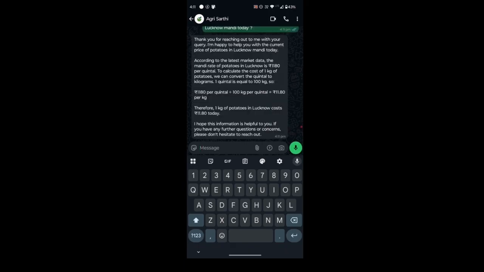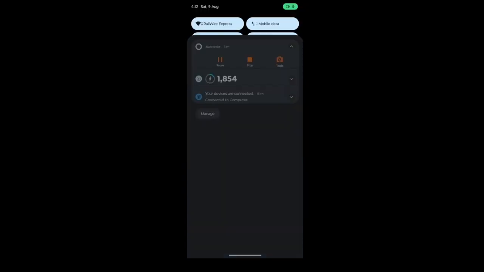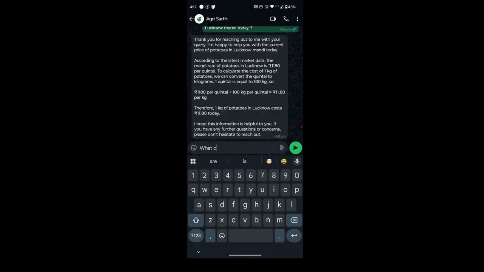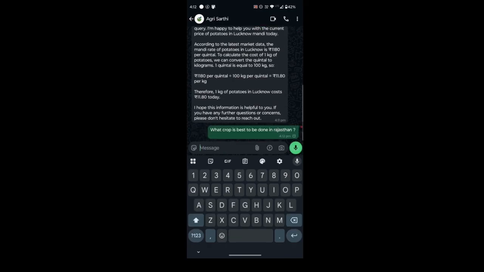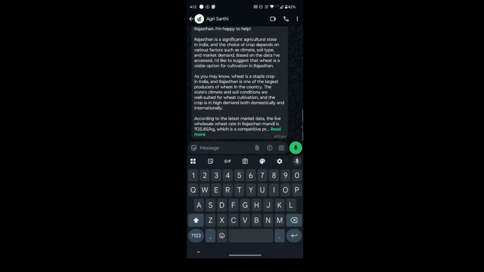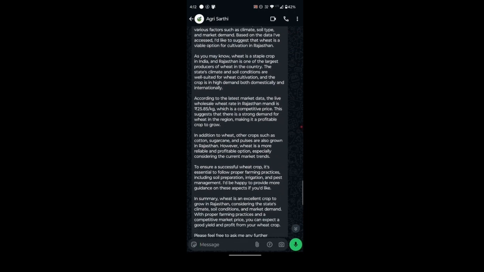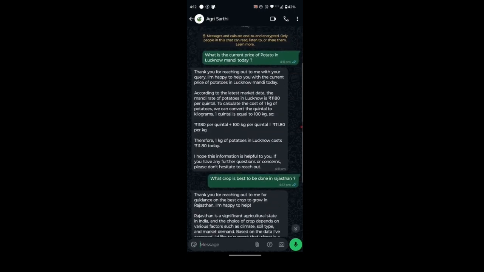Thank you for reaching out to me with the price according to the latest data. This is the latest data, and we can also double check it if you want. You can find the basic price, and we have also integrated which crop is best to grow in Rajasthan. So we have a pretty good setup from prices to everything, with detailed information about everything that we talked about.